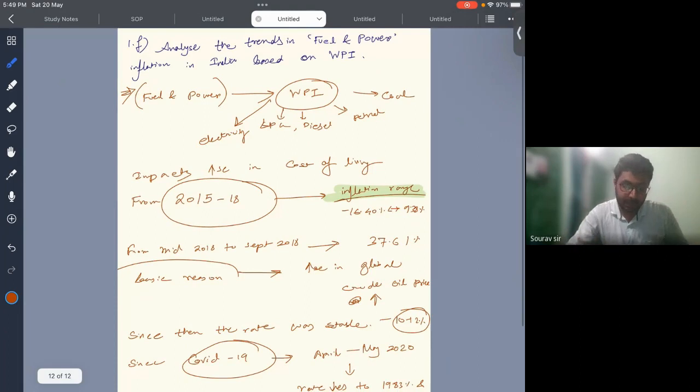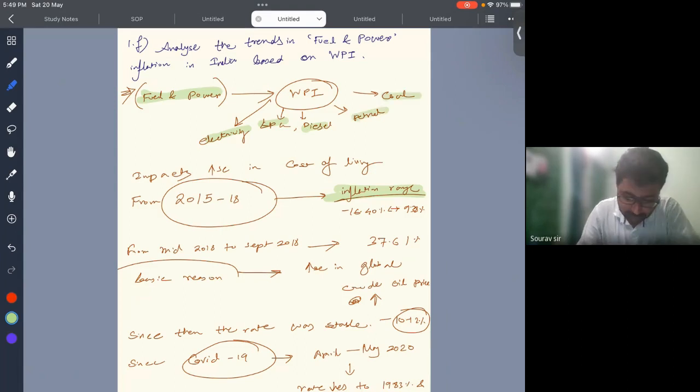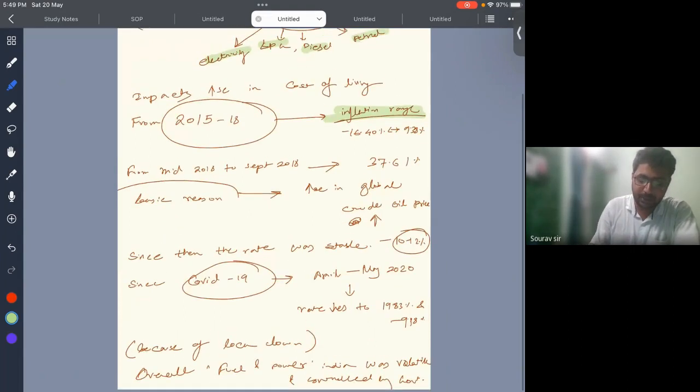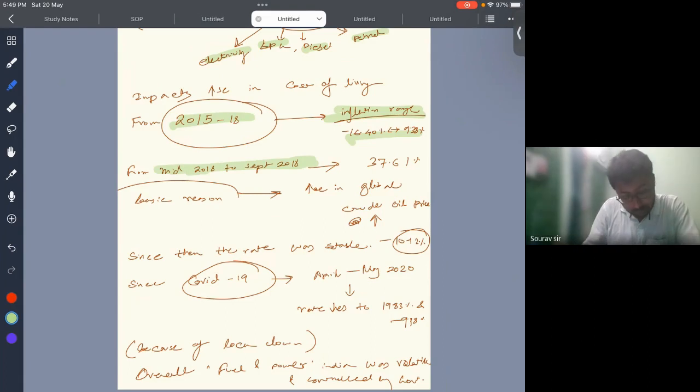So let's recap it. In the fuel and power section, we have included LPG, electricity, petrol, coal, etc. And we have discussed the trend. In 2015 to 18, the inflation range was this. Then from mid 2018 to September 2018, the inflation rate increased to 37.6% for various reasons like the global crude oil price hike.